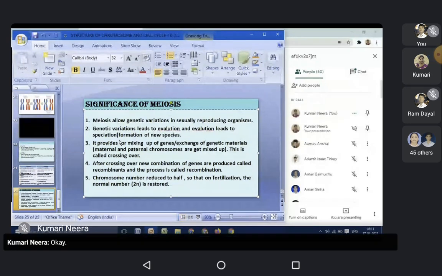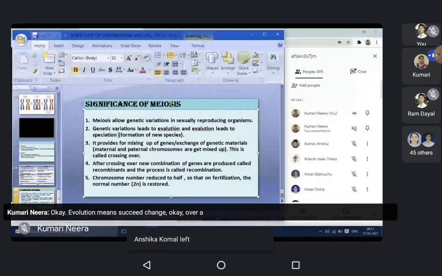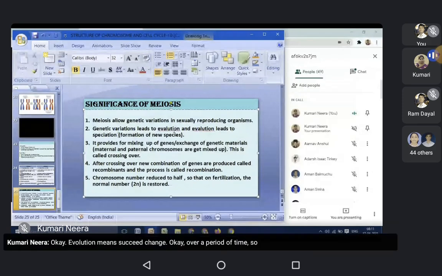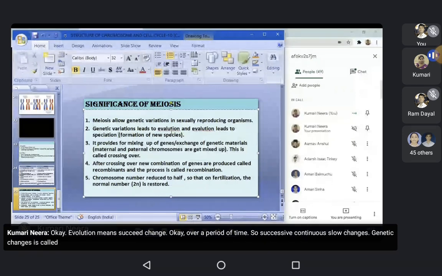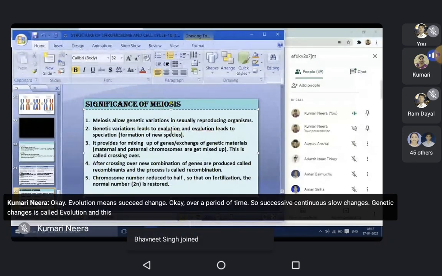Okay. Evolution means successive change over a period of time. So successive, continuous, slow changes, genetic changes is called evolution. And this evolution, these slow changes lead to formation of new species.